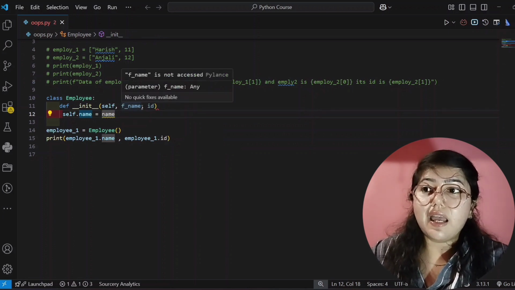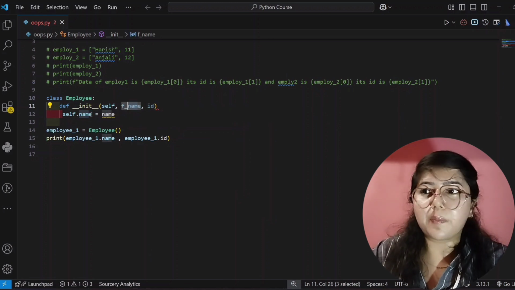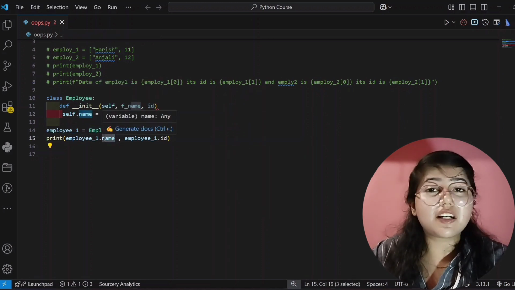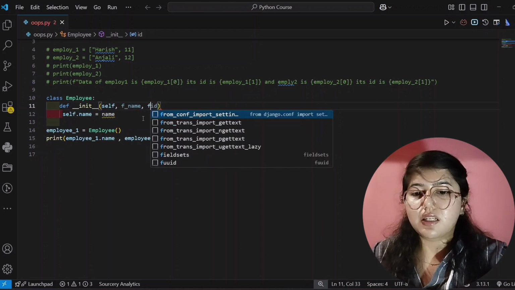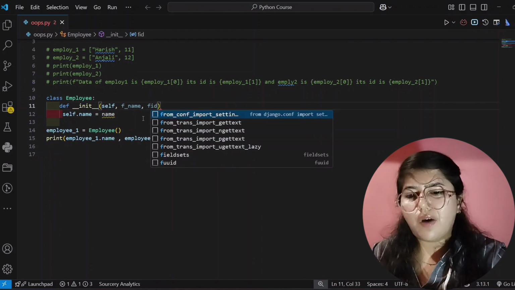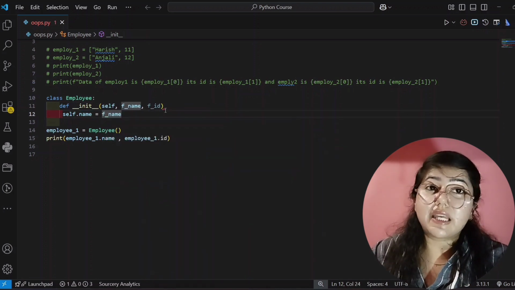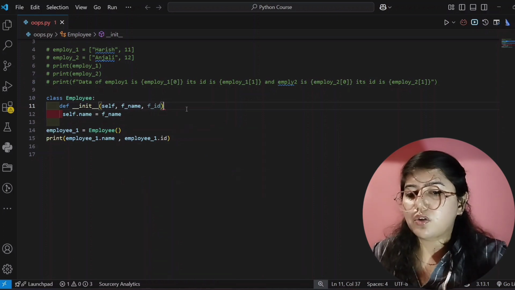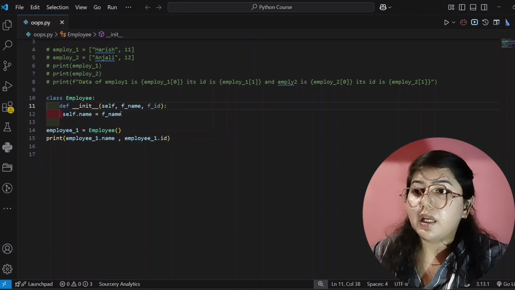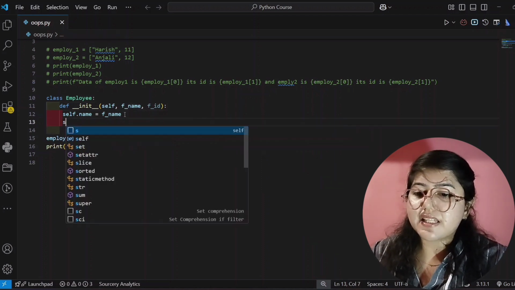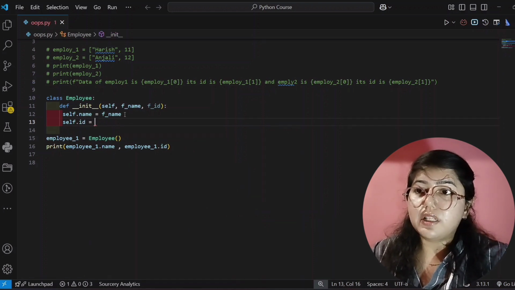See here, I have changed this name and now it's showing an error, which means this and this are the same. This one is not showing an error, but this is showing an error because I have changed this. I am giving it the name fid, and now I will change this. Now see here, it's not showing any error. Why was it showing an error? Because of the colon. Yes, now it's correct.